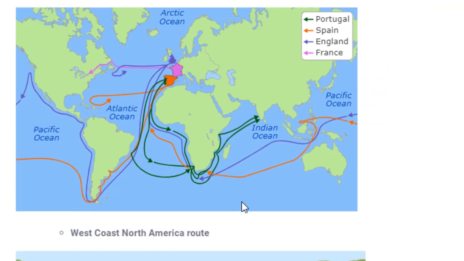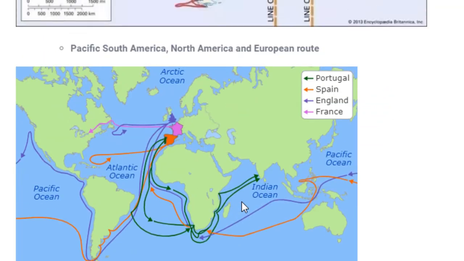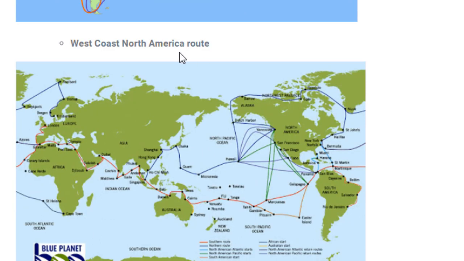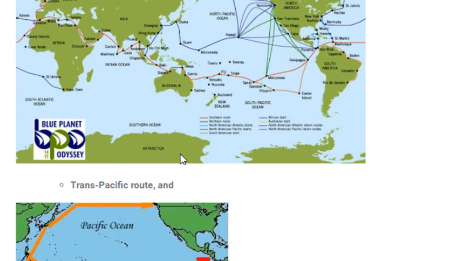Okay. Now, what is the next route? The next important ocean route is Pacific, South America, North America, European route. Again, by the name itself it is clear, you just have to remember the names, and on the map you can see where these continents and oceans are, and the routes made in these oceans and continents will be called the Pacific, South America and North America, European route. Similarly, the West Coast and North America route, you can see on the map what kind of ocean routes are available.